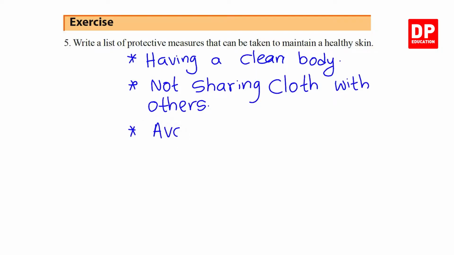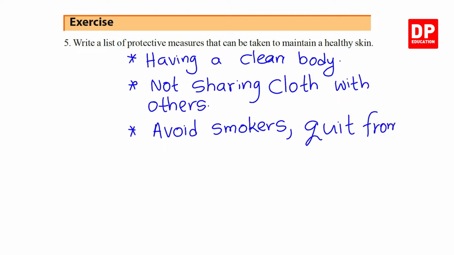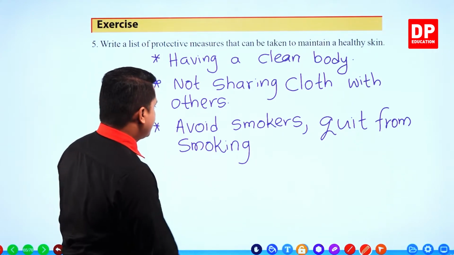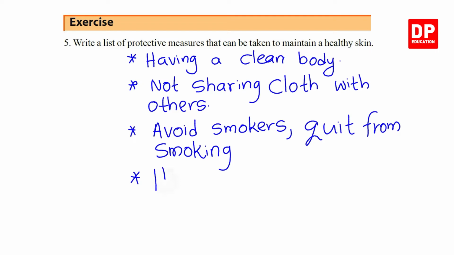Avoid smokers, and quit smoking. Then having a balanced diet.